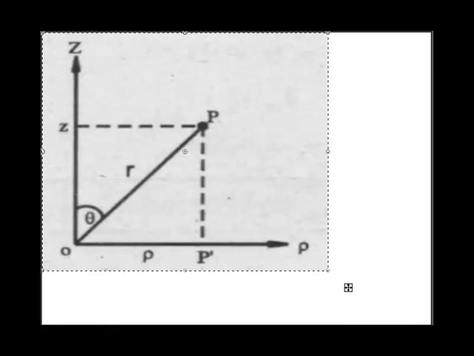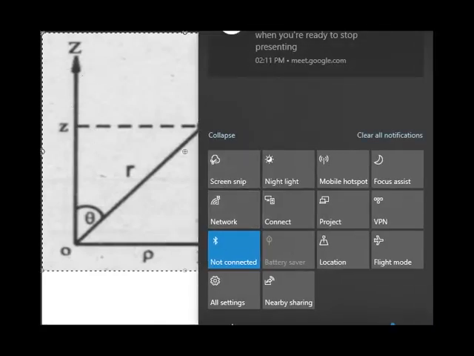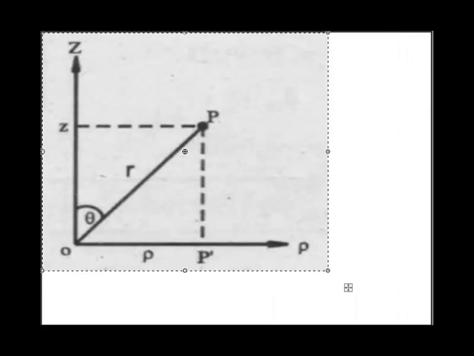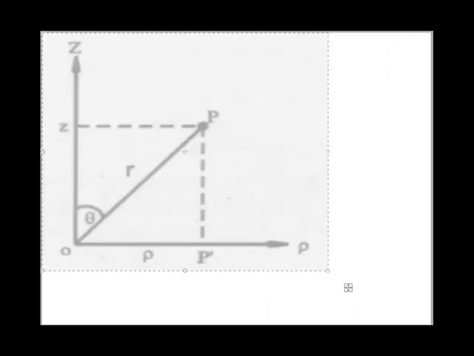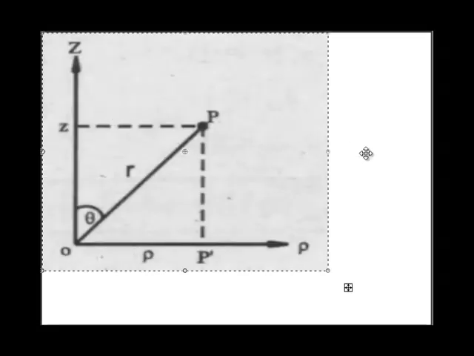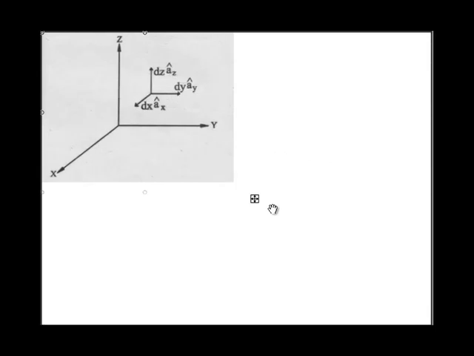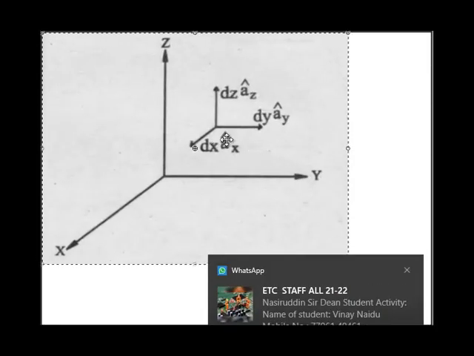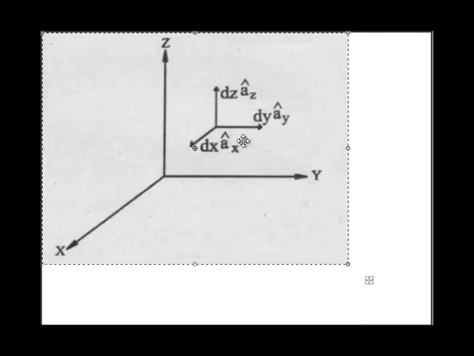If you consider the rectangular system, we have the x, y, z coordinate system. In that the differentials will be dx, dy and dz.